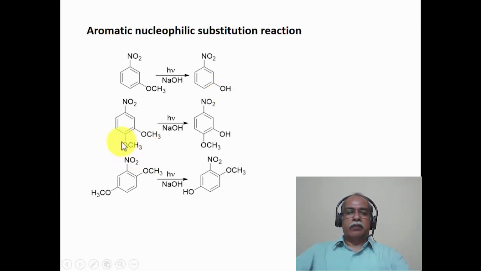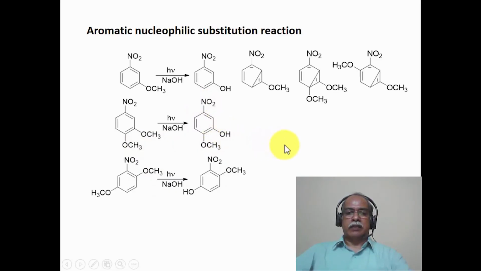Similarly, if you take 3,4-dimethoxy nitrobenzene, it is specifically the meta-methoxy with respect to the nitro that methoxy alone is substituted. If you similarly take the 2,5-dimethoxy nitrobenzene, it is the meta-methoxy with respect to the nitro that is specifically substituted. So the reactions are highly regiospecific in nature. At least these two examples seem to tell us that the group that is meta to the nitro group is what is substituted. So it is highly regiospecific in nature, which can be explained on the basis of formation of